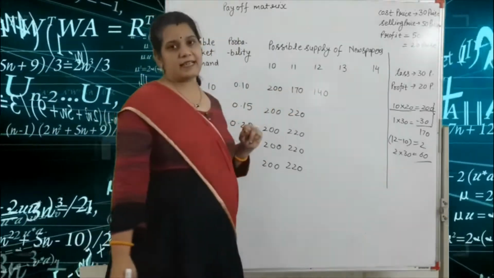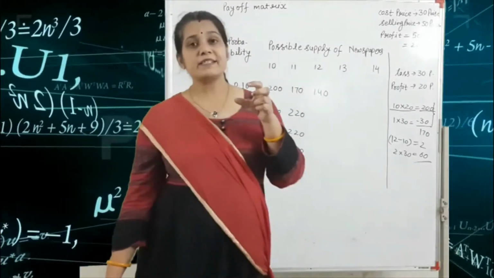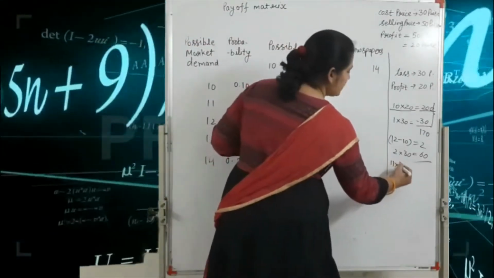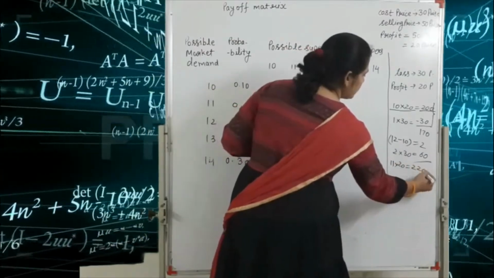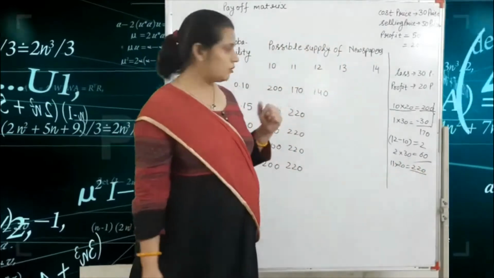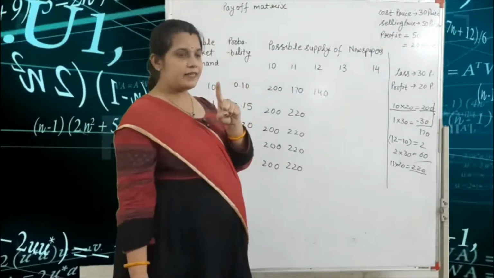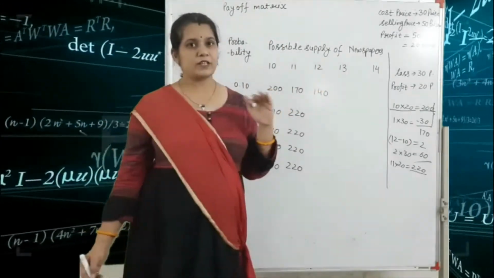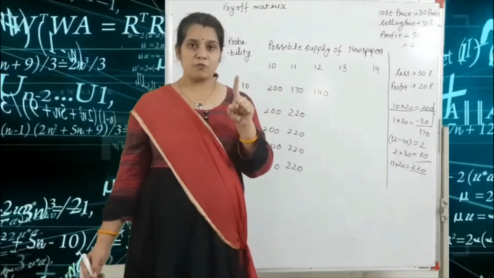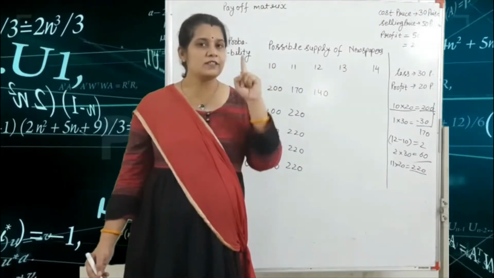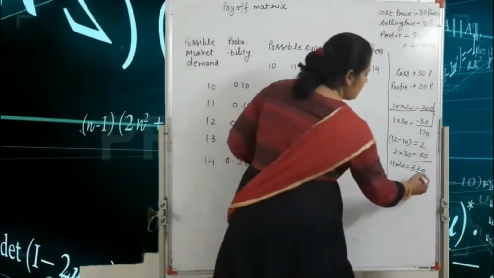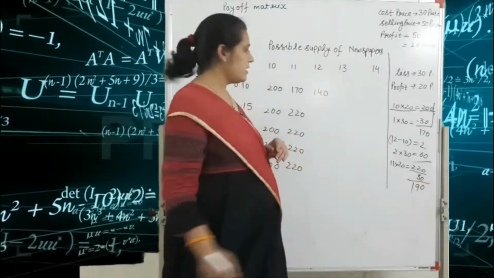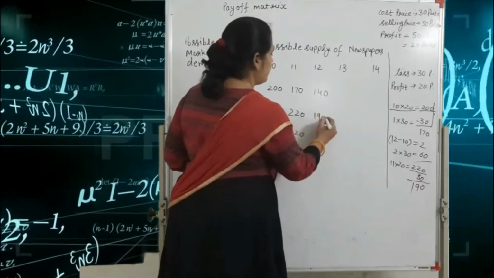Next one is the supply is 12 and the demand is 11. Okay, so fulfilled number is what? 11. So profit is 11 into 20 profit. That means we have the 220 rupees, 220 paisa, sorry. Okay, and the one copy is remaining because supply is 12 and demand is 11. So one unsold copy is remaining. So one copy cost price is what? 30 paisa. So 220 minus 30 is equal to what? 190. Okay, so here we write the 190.